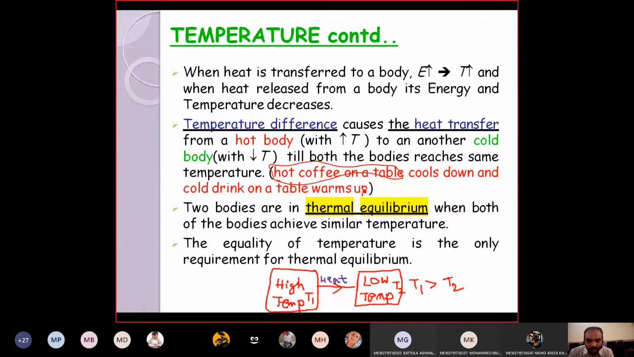Thereby, the cool drink will come to the room temperature, right? Up to what extent will this continue? Till both the bodies reach the same temperature. We can say that both are in thermal equilibrium. That is the meaning. If two bodies are in thermal equilibrium, both the bodies achieve similar temperature; when the coffee and atmospheric temperature are the same, then the bodies are in thermal equilibrium. There is no exchange of further heat. Okay, so this is called equality of temperature. So the equality of temperature is the only requirement for thermal equilibrium. If the two bodies are at the same temperature, then we can say that the two bodies are in thermal equilibrium.